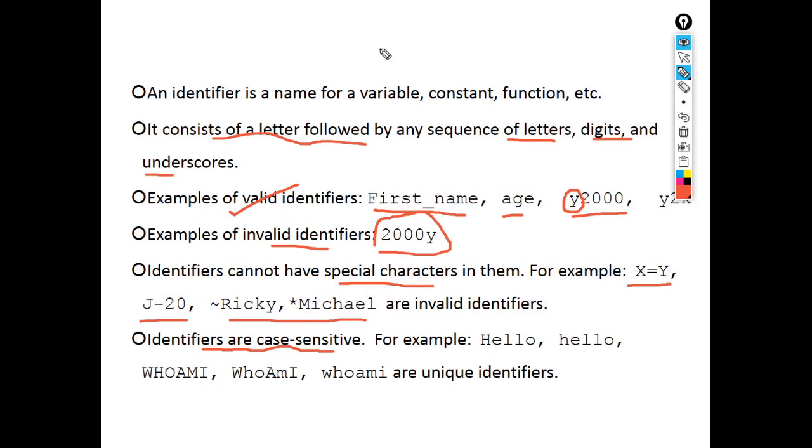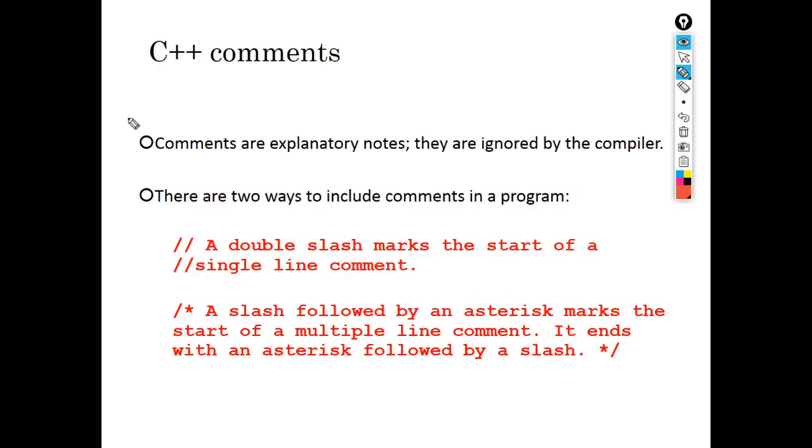That is, whenever you give a variable name as small x and another variable as capital X, this variable is unique and this capital X is unique. Here you can see the example, capital H hello, small h hello. All these are unique identifiers. The word is the same, but because of uppercase and lowercase, the identifiers are differentiated.